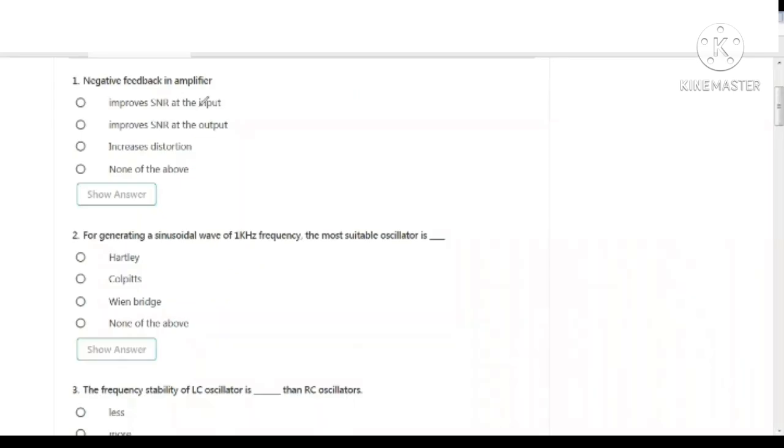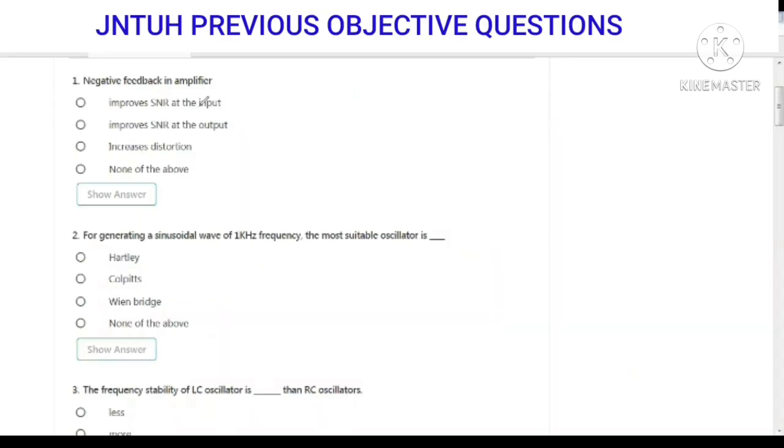Next question, negative feedback in an amplifier. Negative feedback will reduce the output noise, so it will improve the signal to noise ratio. Negative feedback in an amplifier improves the signal to noise ratio at the output. So the answer is: improves the signal to noise ratio at the output.